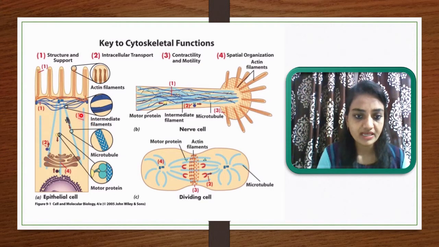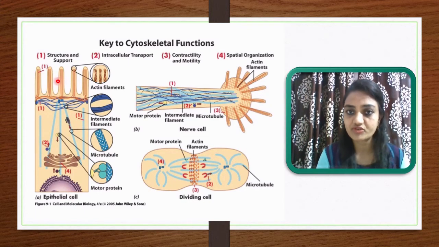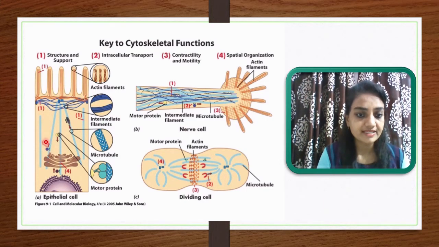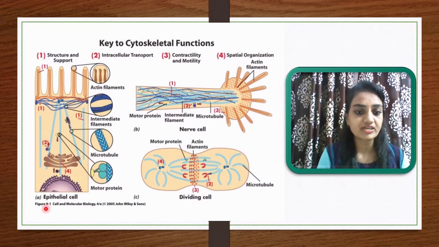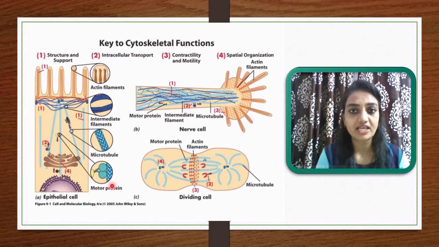This blue color is a microtubule, also responsible for structure and support in the epithelial cell. This second one is also a microtubule, having a role in intracellular transport, and this fourth structure is for spatial organization. In this way we can discuss the epithelial cell functions in which the cytoskeleton works.